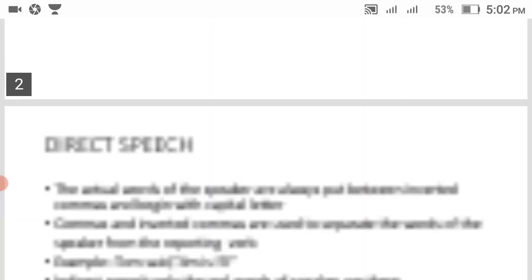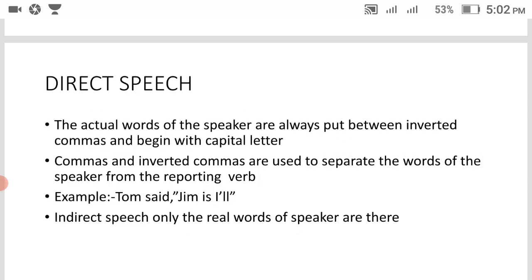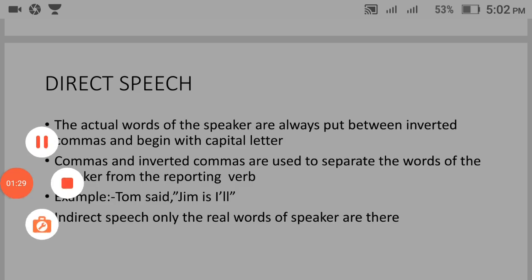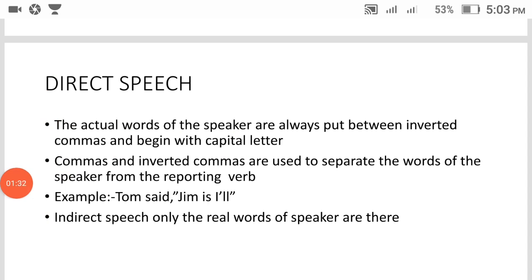First we will learn direct speech. The actual words of the speaker are always put between inverted commas and begin with a capital letter. In direct speech, they are telling the actual words of the speaker. Exactly what the speaker is telling is kept between inverted commas.